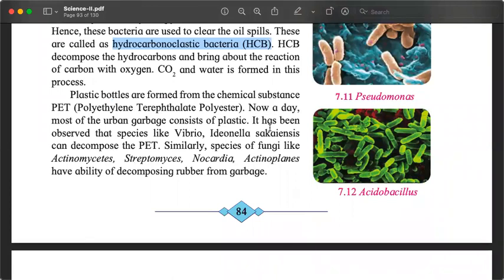Similarly, there is a problem with plastic. We have studied elsewhere that plastic has been found even in the bodies of fishes. We throw a lot of garbage here and there. Even if we don't throw it individually, the garbage somehow reaches the oceans.